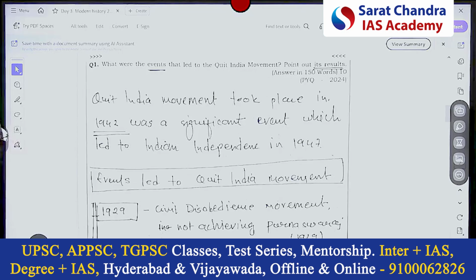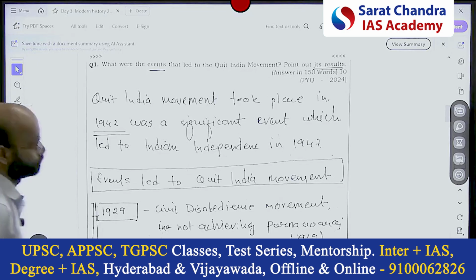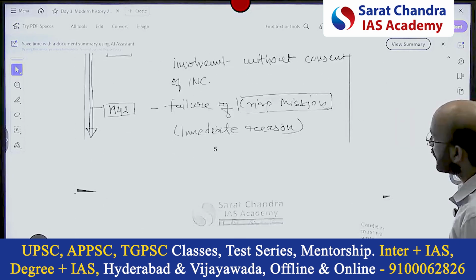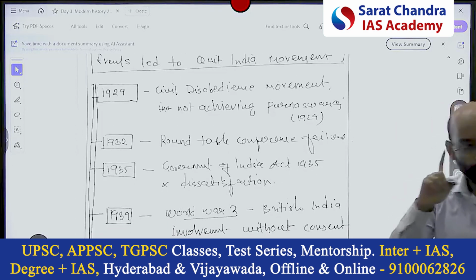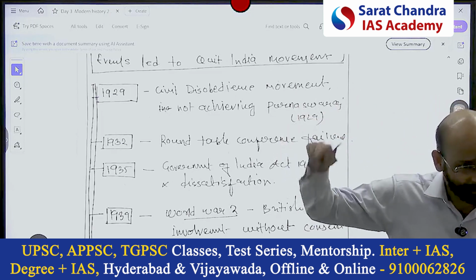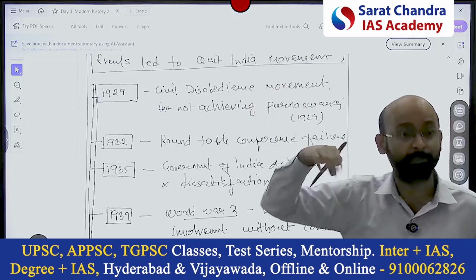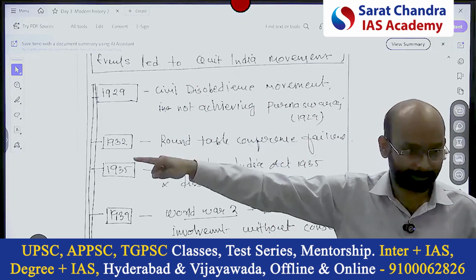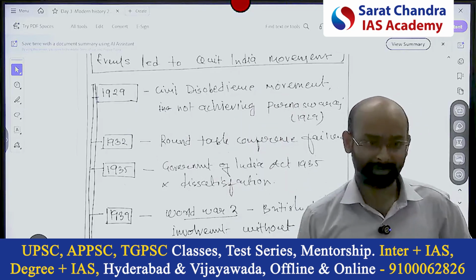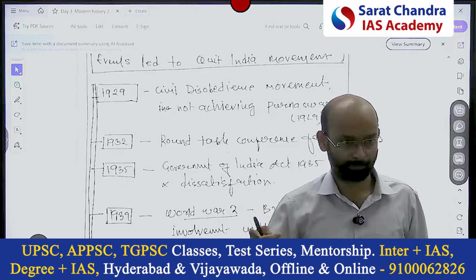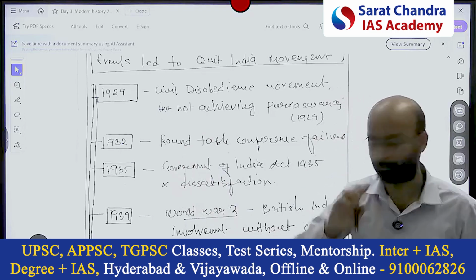Wait, just wait. What were the events? The second way of doing this is, when you are highlighting the events, you can talk about that Gowalia Tank, where the proclamation of the Quit India movement was announced, where Gandhiji gave the slogan of Quit India. That led to the start of the movement. So within events only, the Quit India word can be mentioned, the slogan. That would be, I think, the suitable place to include that.